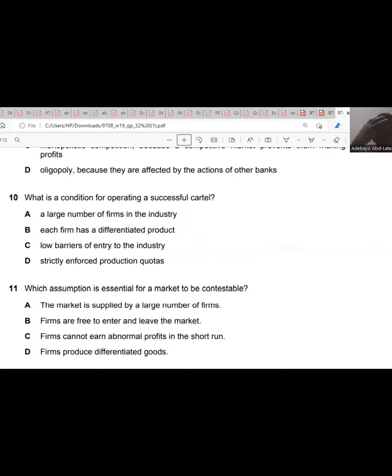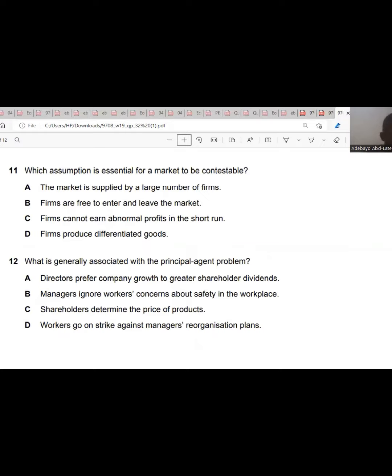Number 11, which assumption is essential for a market to be contestable? For a contestable market, it means that it has free entry and exit. So let's check. The market is supplied by a large number of firms now. Firms are free to enter and leave the market. Yes, the answer is B.